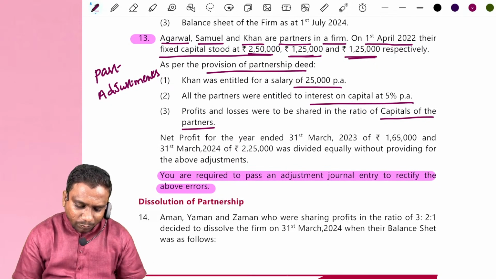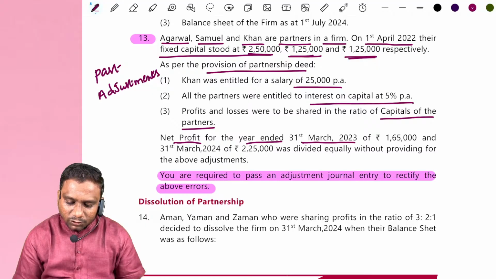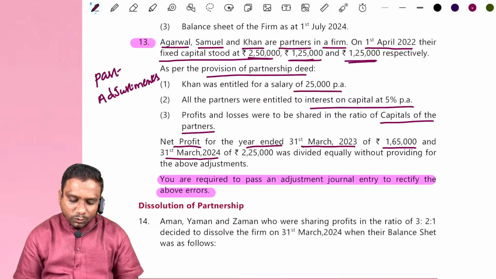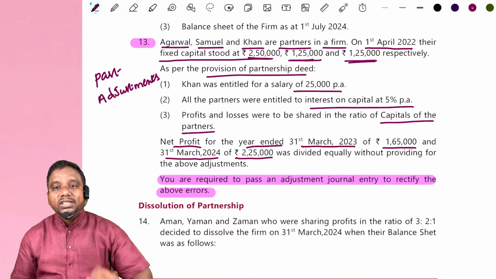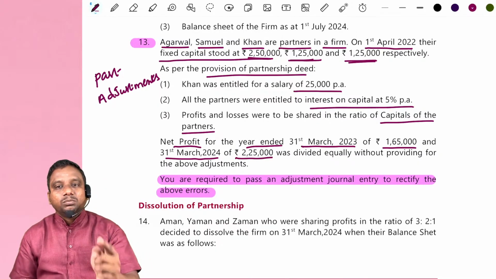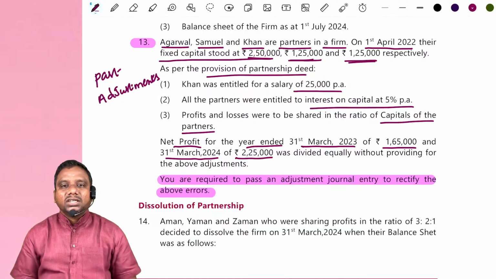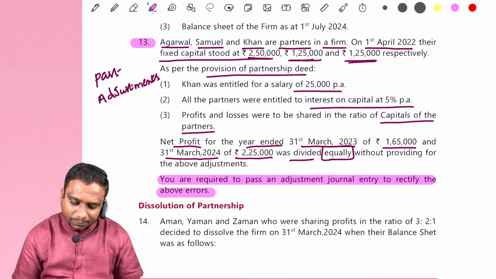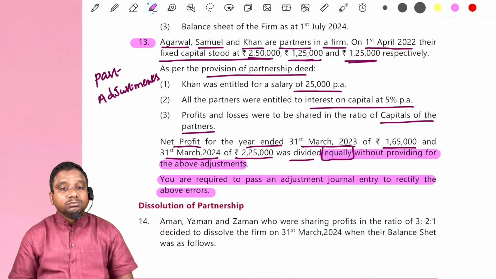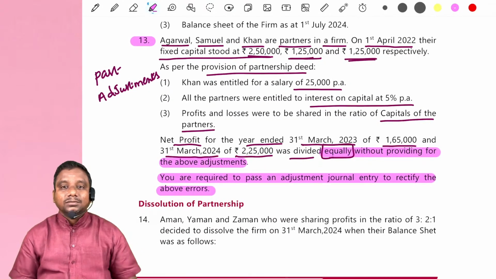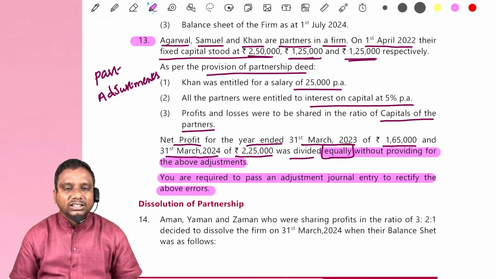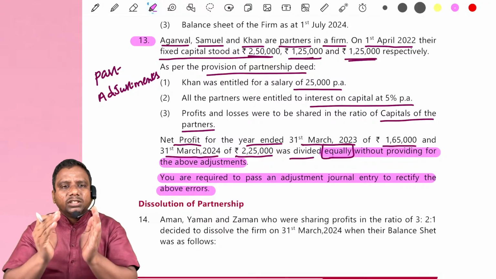Next, net profit for the year ended 31st March 2023 of rupees 1,65,000 and 31st March 2024 of 2,25,000. 2 years profit they are giving. 1,65,000 plus 2,25,000, total becomes 3,90,000, was divided equally without providing for the above adjustments. Means they are giving 2 years data. 31st March 2023 ending, how much profit we have? 1,65,000. Generally this profit we have to distribute among partners.